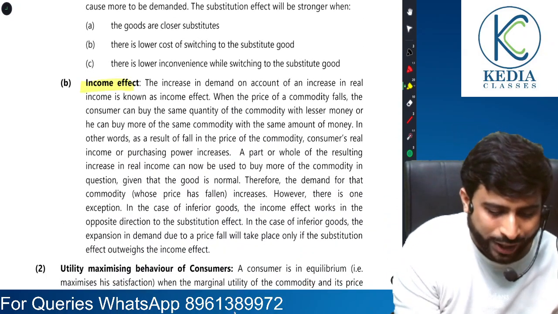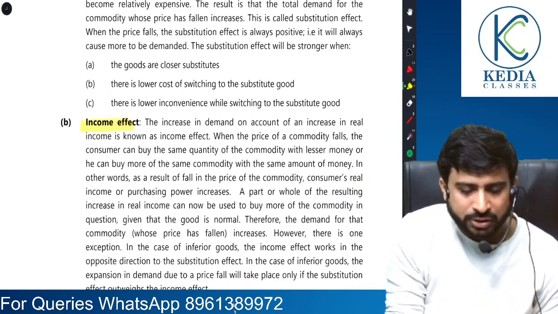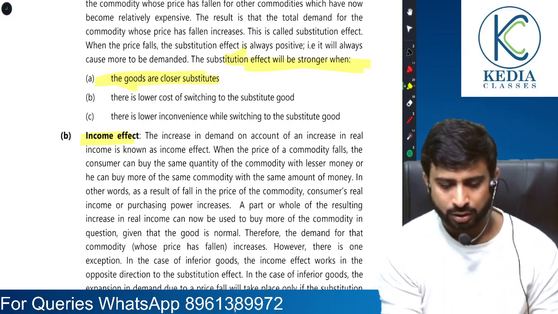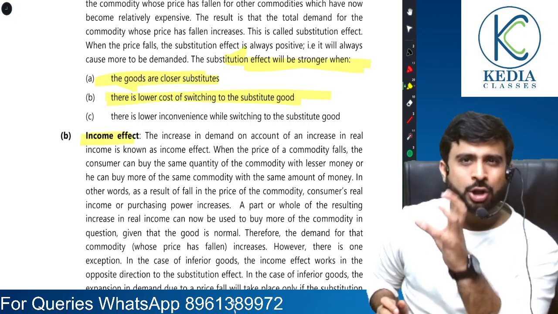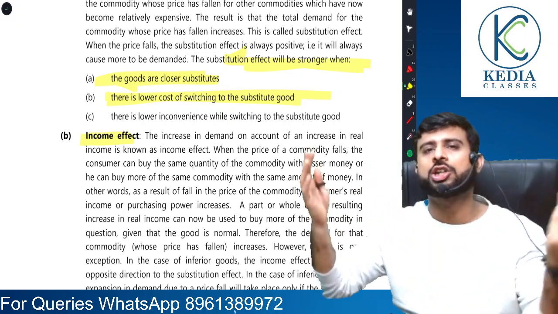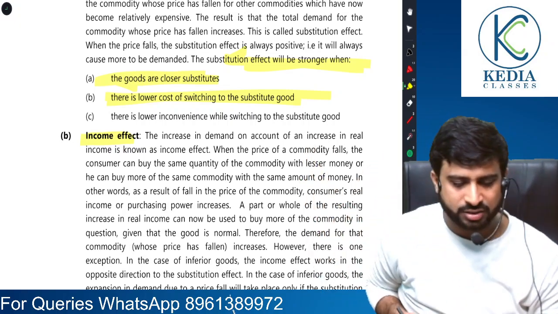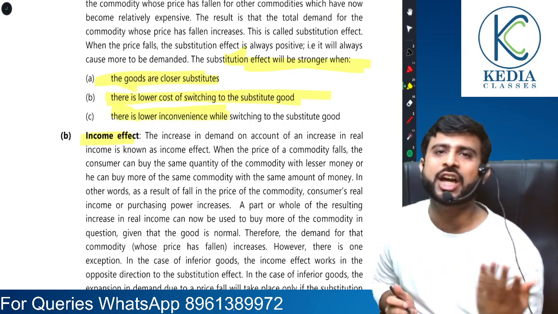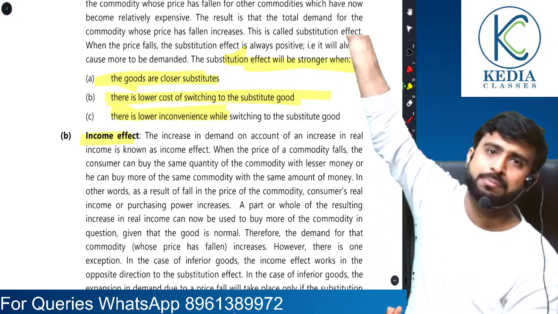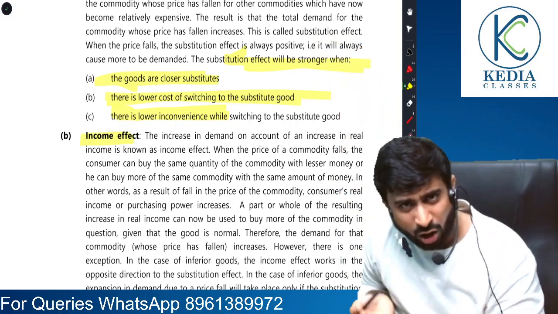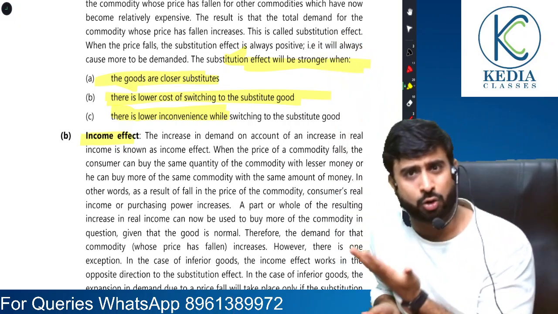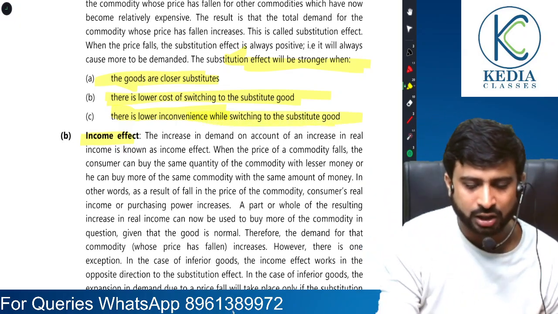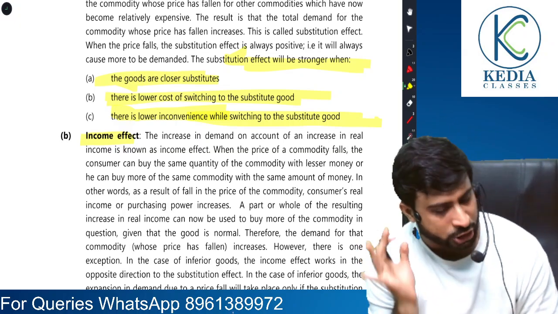Remember, when will the substitution effect be stronger? When the goods are close substitutes like tea and coffee, and when there is low cost of switching. It is not that there is a high cost difference between tea and coffee, and there should not be any inconvenience. Just as coffee is easily available across cafes and markets, tea is also easily available. These three conditions should be satisfied for substitution effect to be stronger.